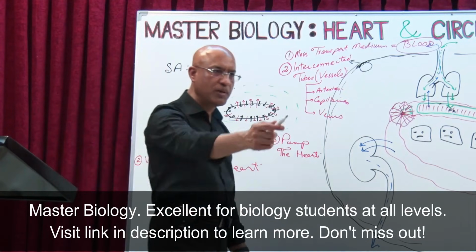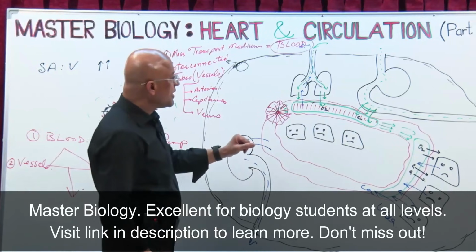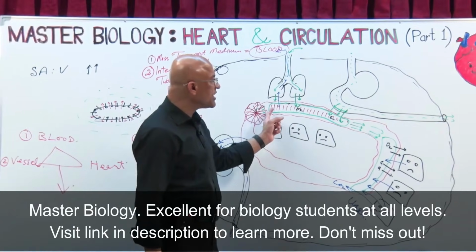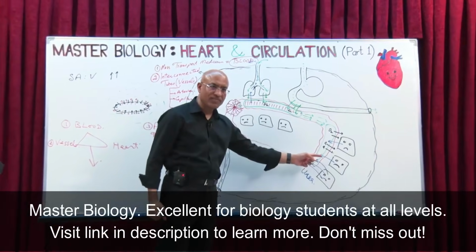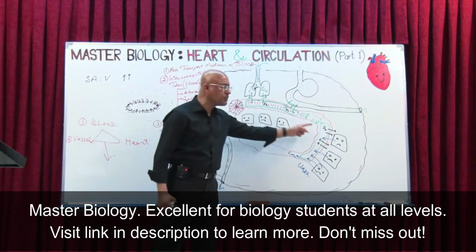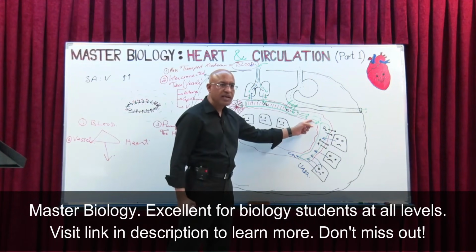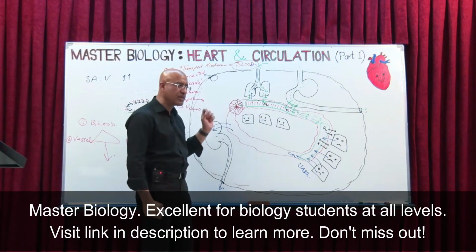Actually, there is one more thing: blood should move in a specific direction. For example, if blood is moving in this direction, it should always move in this direction. It shouldn't happen that sometimes it is moving in this direction and at other times it moves in the reverse direction.